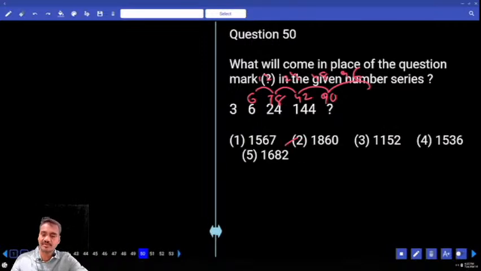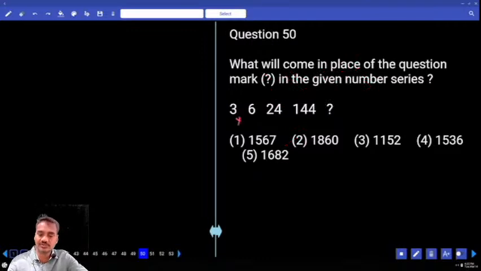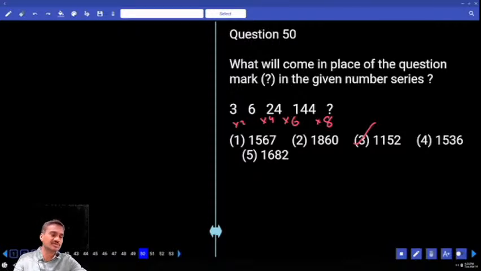And finally 50 here. Now 3 into 2, 6 into 4, 24 into 8. Next is into 10. The given numbers are multiplied with even numbers. 1440, is it in the choices? No. Now 6: 3 into 2 into 4, 24 into 6, 144. Now here it is into 4, into 2: 2, 4, 6. Next into 8. Now 8, last digit, 144 into 8 is 1152. Done? Now this is about question number 50, paper number 40.